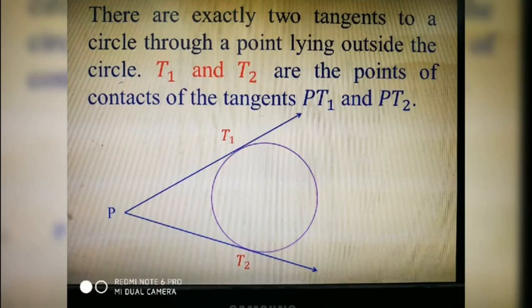T1 and T2 are the points of contact of the tangents PT1 and PT2. Here P is a point outside the circle, and from P two tangents can be drawn, PT1 and PT2.